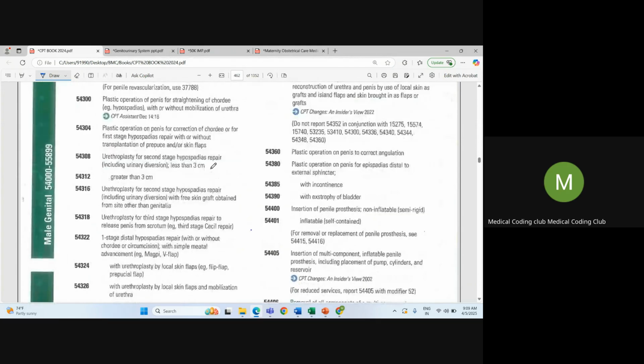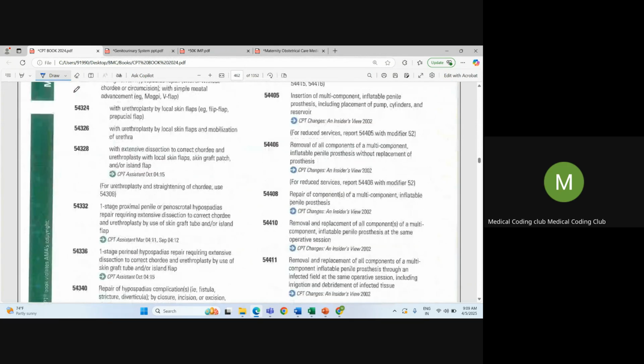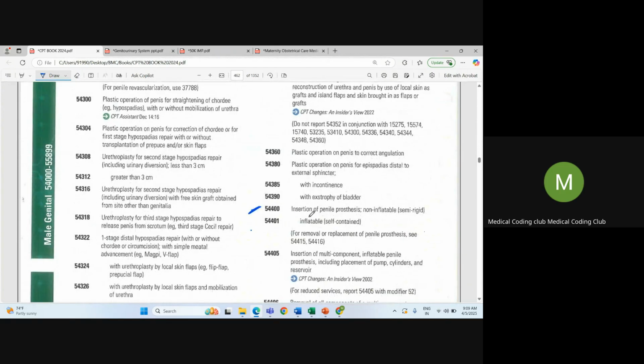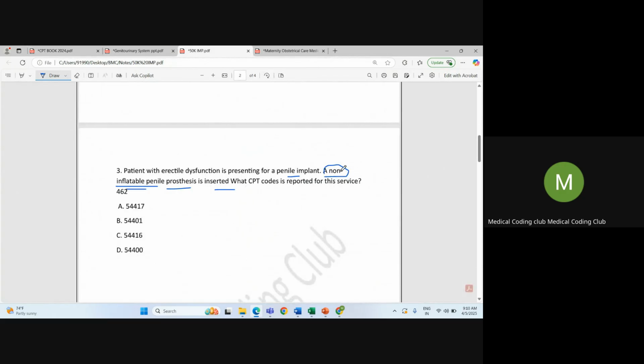So please check, there are two questions on the same concept. One question they have asked about insertion of penile prosthesis, non-inflatable. If they mention non-inflatable, you will select 54400. And sometimes they ask the question about inflatable. If the question says inflatable, you should select 54401. So in the current question, it is non-inflatable. So the answer should be option D, 54400.